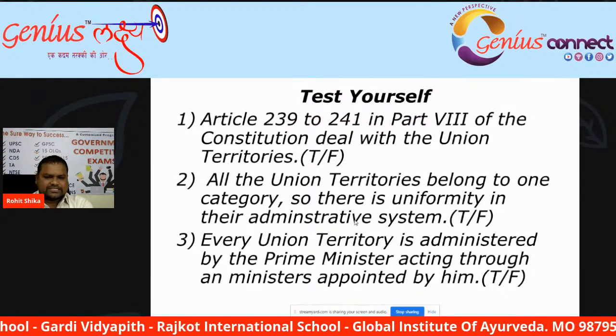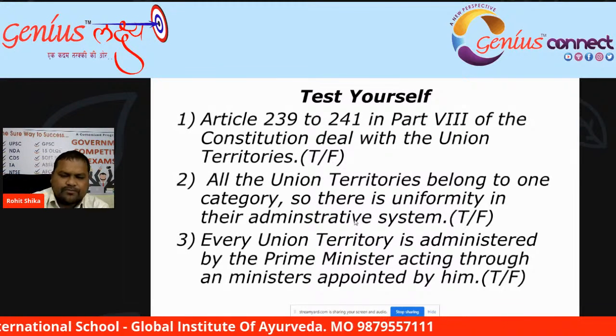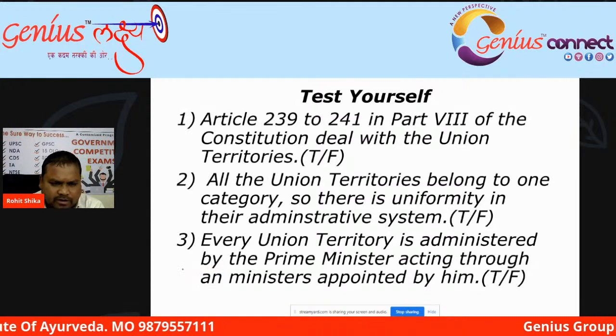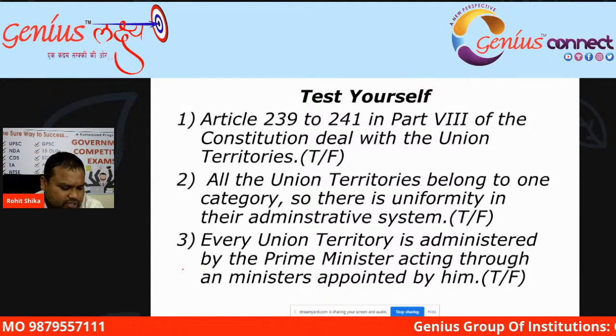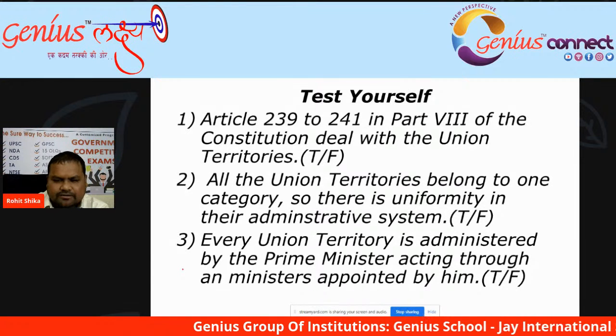Okay, so test is the best, and again there is a test for you. So students, attempt the test quickly, write down the answer in the comment box, and you will get all the answers from the presentation itself. So let's start.